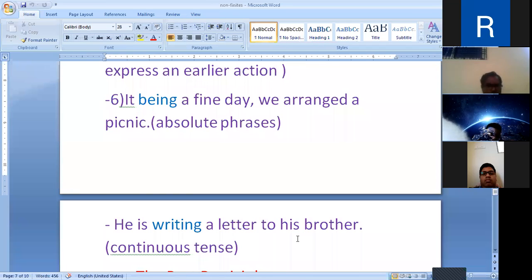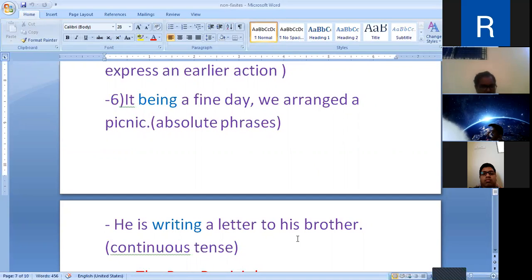One more example where present participle is used to combine two sentences together. He drew his sword. First sentence, he drew his sword, and second sentence, he attacked his enemy. So let us combine these two sentences by the use of present participle. Drawing his sword, he attacked his enemy. Here, drawing is the present participle. And by using this present participle, two separate sentences are combined together.